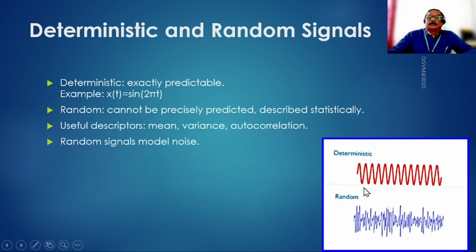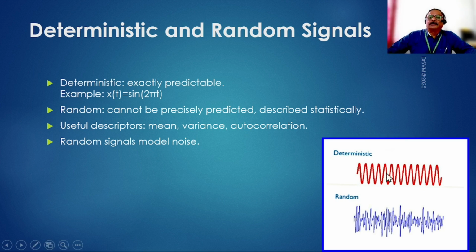Here the image clearly shows the difference between a deterministic signal and a random signal. You can see that the deterministic signal has some pattern, and the same pattern can be copied and pasted here, and that continues further. We can keep on doing this copy paste, and at any given time we can exactly predict what could happen in future.